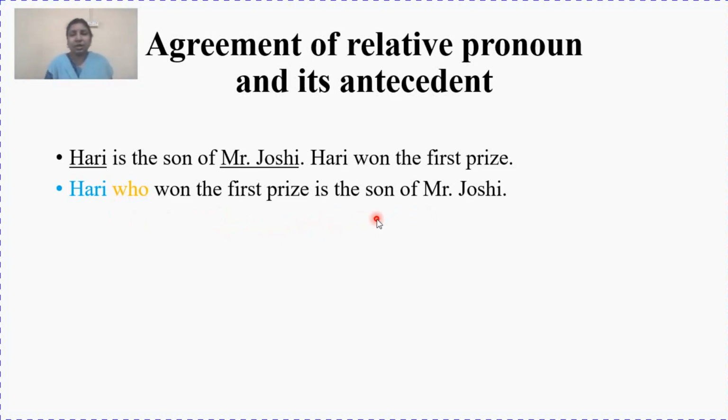It is very important to understand the meaning of the question and find out the relation between the relative pronoun and the actual noun or pronoun, that is the antecedent. So here I can see in the sentence I have Hari and Mr. Joshi. Two nouns are there. Now which one has to be used with?